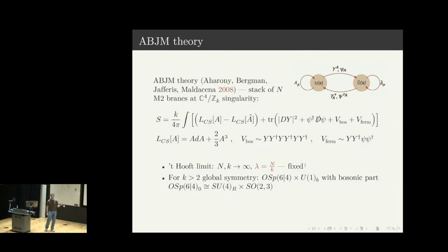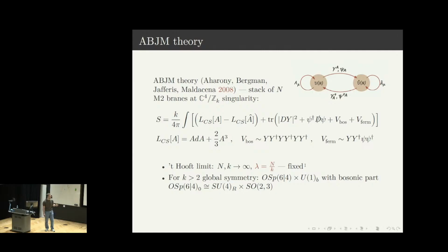The Chern-Simons level appears as an overall factor, k, so it can be considered as the inverse Yang-Mills coupling in this theory. So one can define the associated 't Hooft coupling as the ratio of N and k, and consider the corresponding 't Hooft limit.